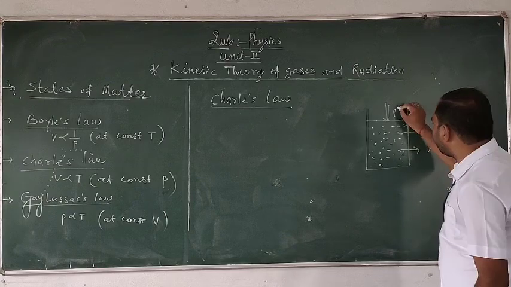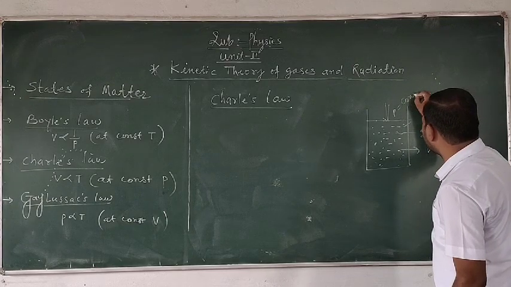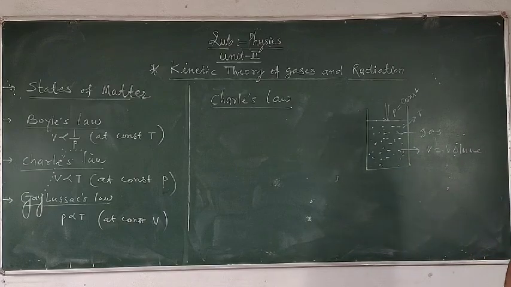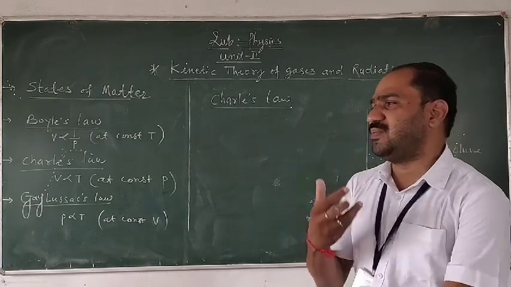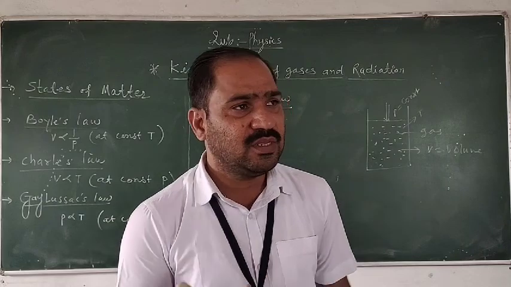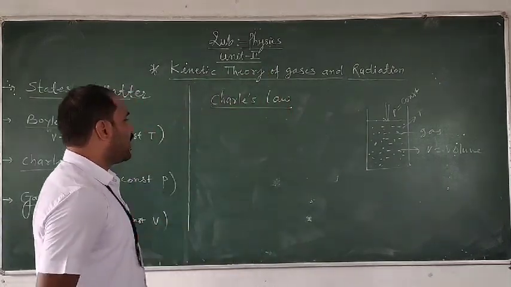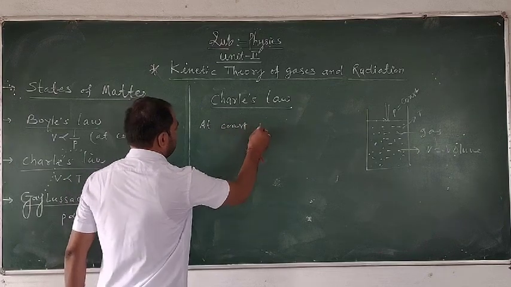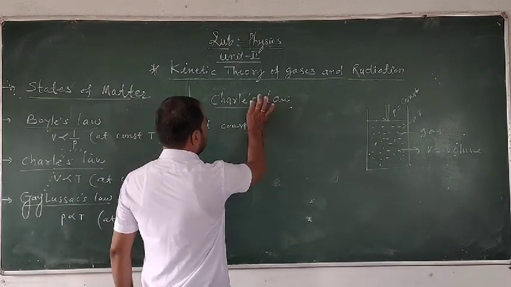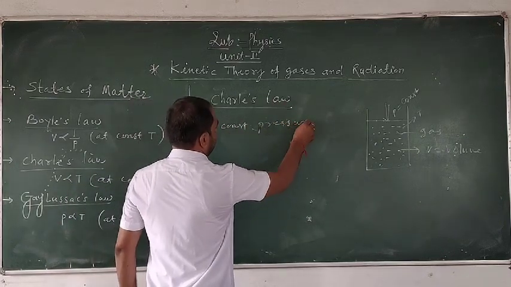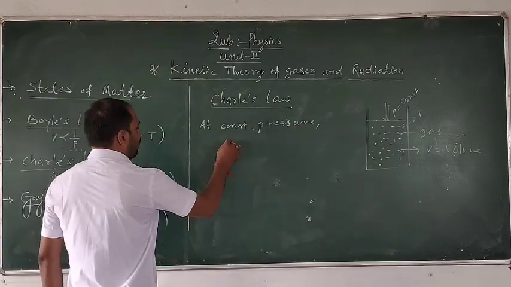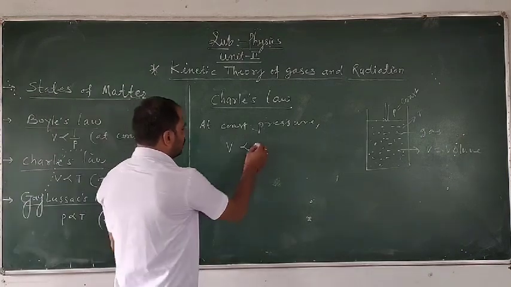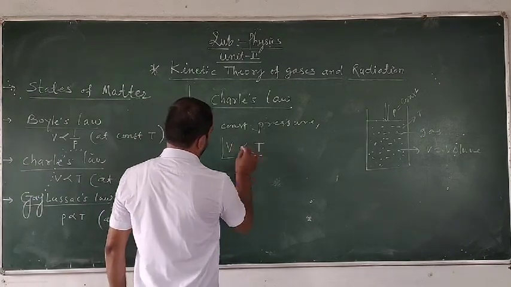If the pressure of the gas is kept constant, then there is a relationship between these three physical quantities. Then Charles law can be stated as: at constant pressure, the volume of a gas is directly proportional to the temperature of the gas.